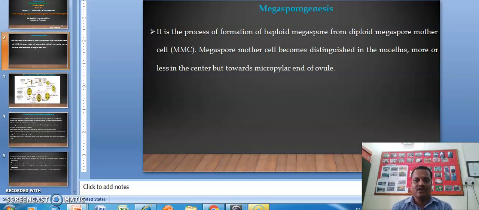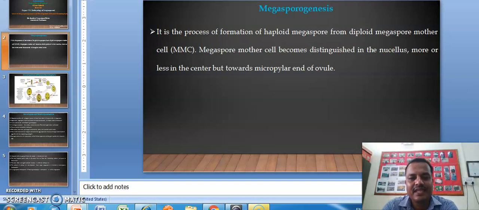Megasporogenesis is the process of formation of haploid megaspore from diploid megaspore mother cell. So what happened in the case of megasporogenesis? The haploid megaspore is formed from the diploid megaspore mother cell, that is MMC.